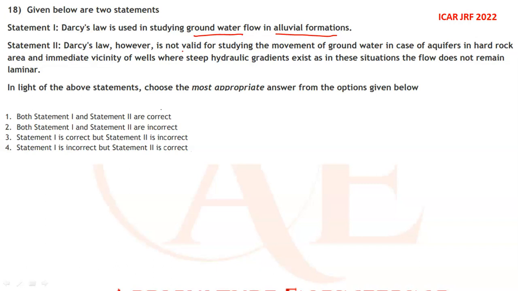Darcy's law, however, is not valid for studying the movement of groundwater in case of aquifers in hard rock areas. And in the immediate vicinity of wells where a steep hydraulic gradient exists, in these situations the flow does not remain laminar. Correct. So first, what is Darcy's law?